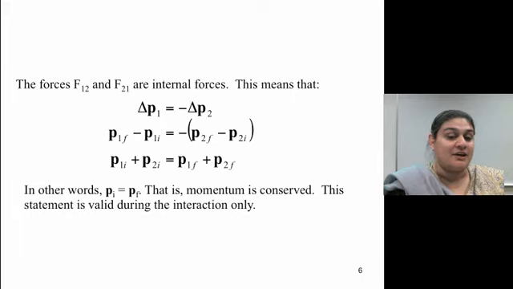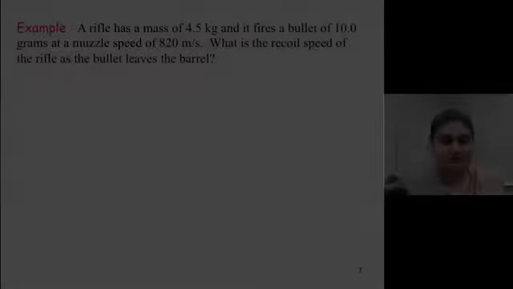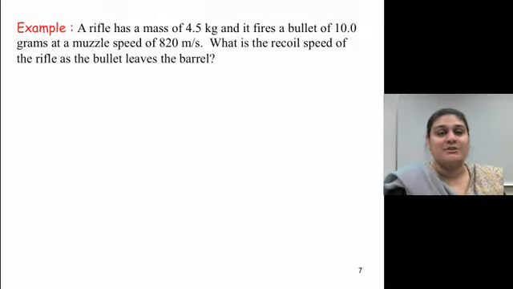And this statement is valid only during the interaction. So let's do a problem. A rifle has a mass of 4.5 kilograms and it fires a bullet of 10 grams at a muzzle speed of 820 meters per second.